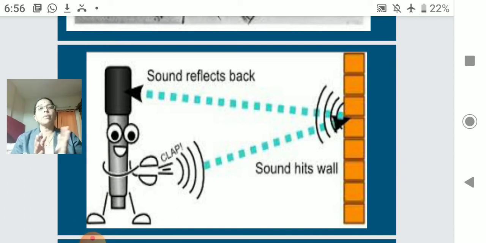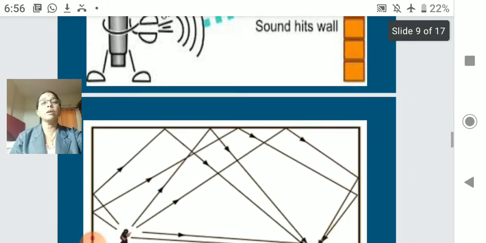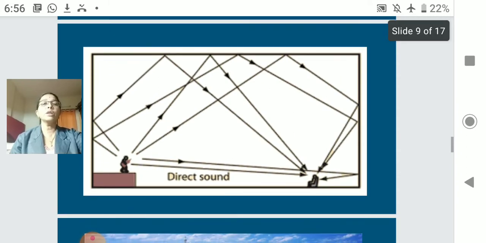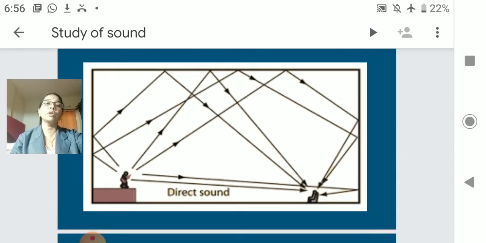So when you clap or give out a sound at any echo point or in any echo room, you will find your sound reflects back at the same intensity and volume. It hits the wall and comes back, and that sound is the echo. Here you see your direct sound reaches the audience, as well as the ceiling and the wall in front, and from everywhere the sound is reflected. It hits everywhere around you and is reflected, so that becomes an echo.